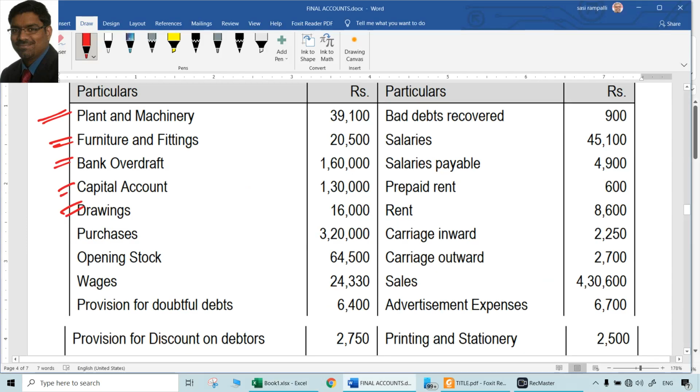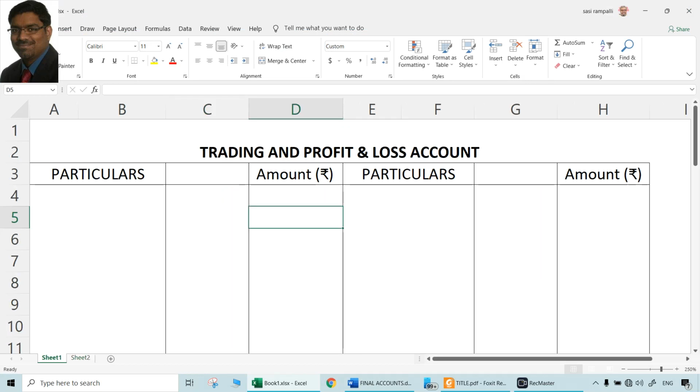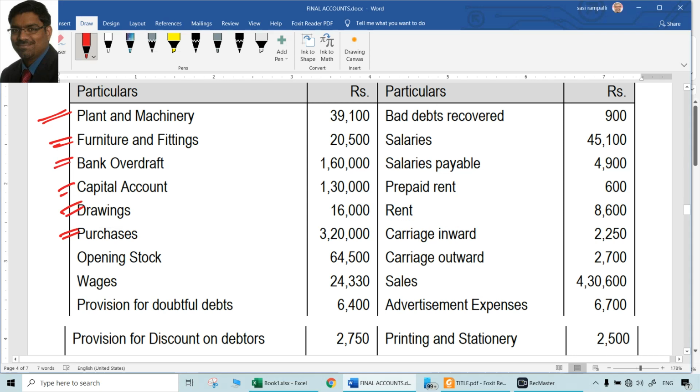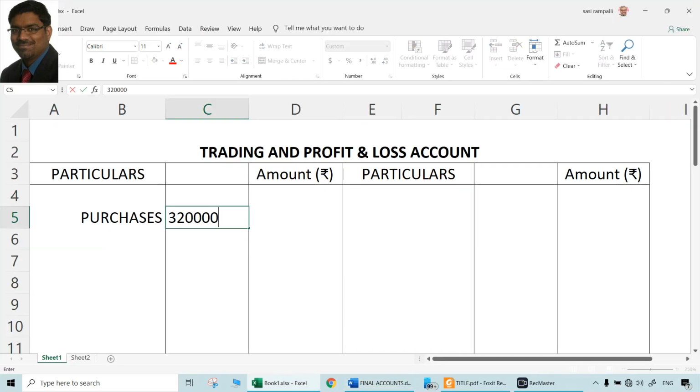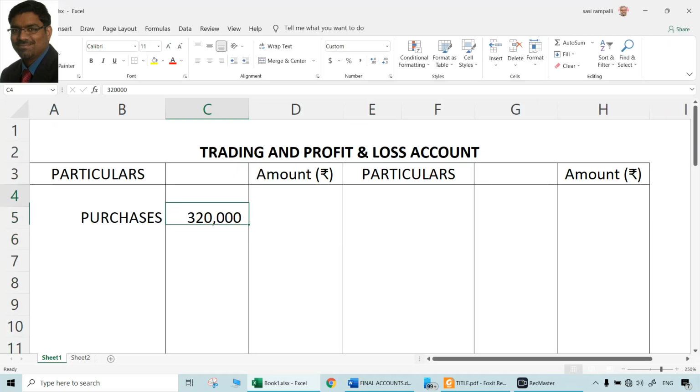Minus, that is. Purchases, 3,20,000 should be going to the trading account. Two purchases. Inner column, definitely there are so many adjustments to be done. So 3,20,000 in the inner column of trading account. Opening stock, 64,400. That will be also in the trading account, debit side,